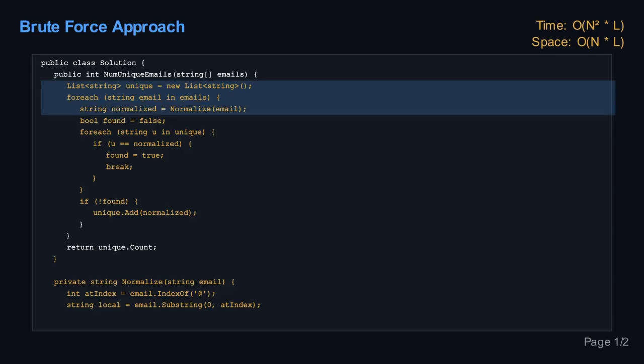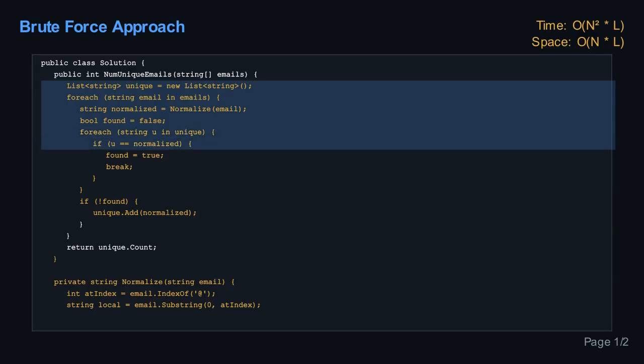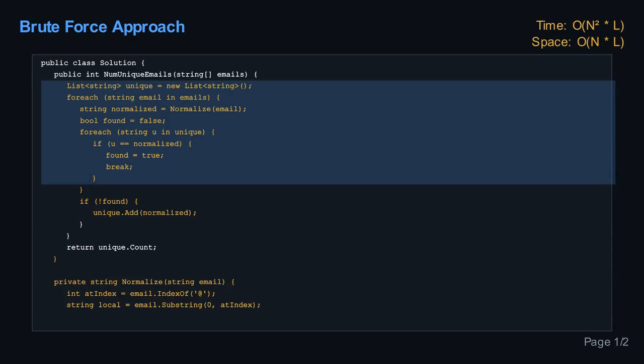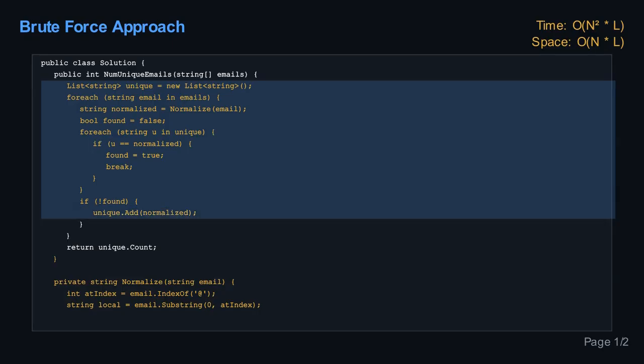Now, we need to check if this normalized email string is already present in our unique addresses list. To do this, we would go through every single email currently in our unique addresses list and compare it to our newly normalized email. If we find a match, it means we've seen this unique address before, so we don't need to do anything else for this email. If we go through the entire unique addresses list and don't find a match, it means this is a truly new unique address, so we add it to our unique addresses list. We repeat this process for every single email in our original input list. Once we've processed all the input emails, the final count of items in our unique addresses list will be our answer.